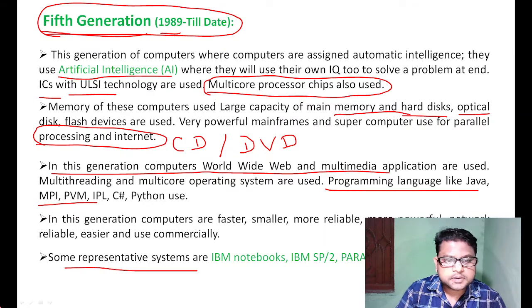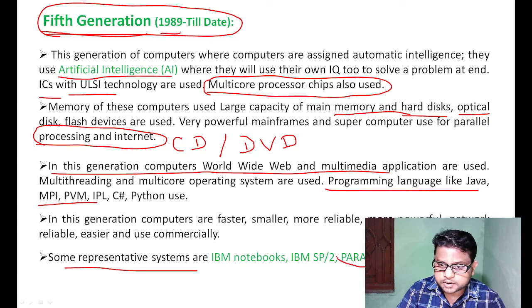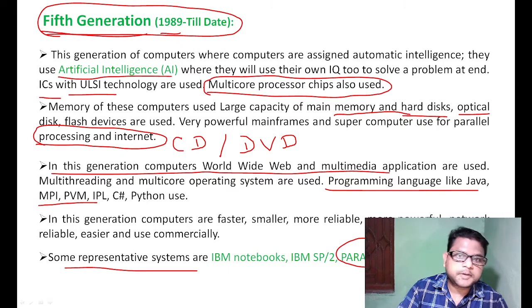Some respective examples of fifth generation computer are IBM Notebook, IBM PS/2, and Param 8000. It is a very important question: Param 8000 is India's first supercomputer. So all are good examples of fifth generation of computer.